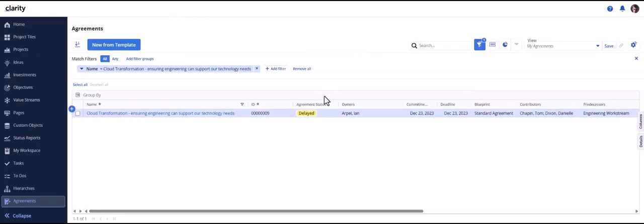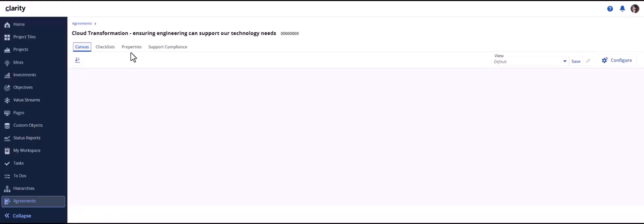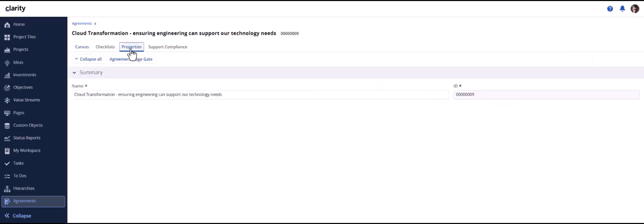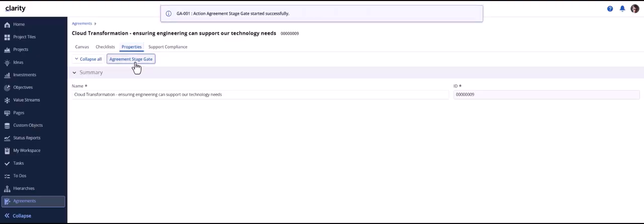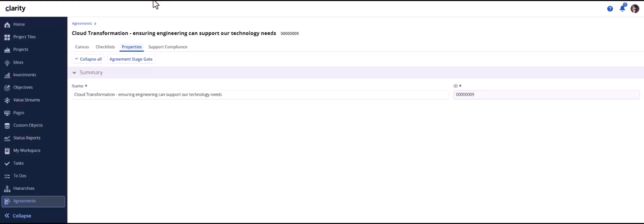The agreement status of this agreement is delayed. Now let's get into the agreement. Go to the properties page and then click on agreement stage gate process. On triggering the action agreement stage gate from agreements, a notification with action approved gets triggered.